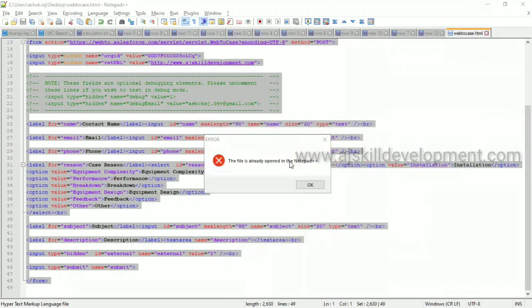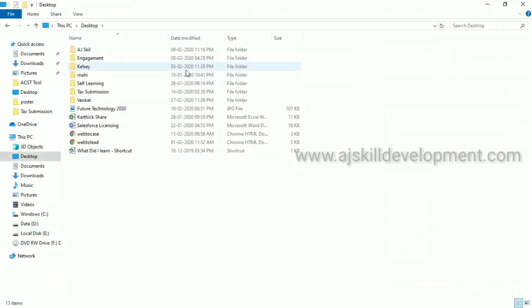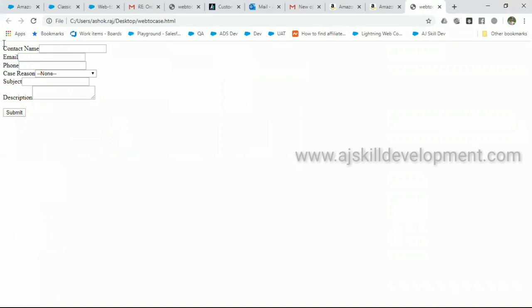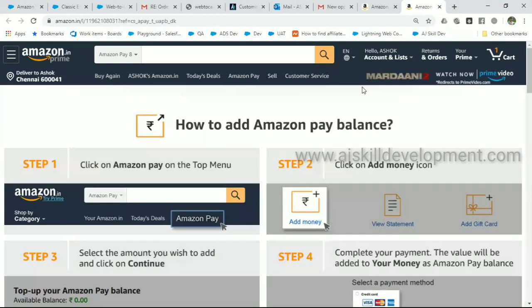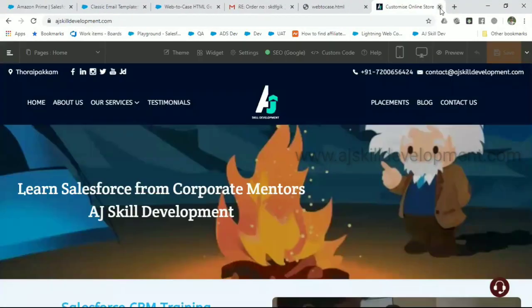You can go to the place and open the record. You will see the web2 case form will open. Now you can enter the data and give the data, and it will be created as the case. Okay, this is how you can create the web2 case form.